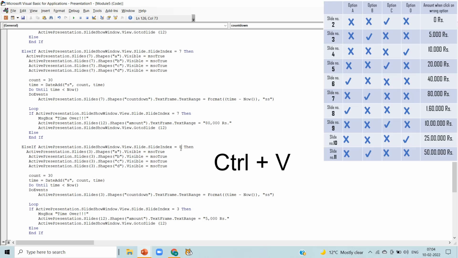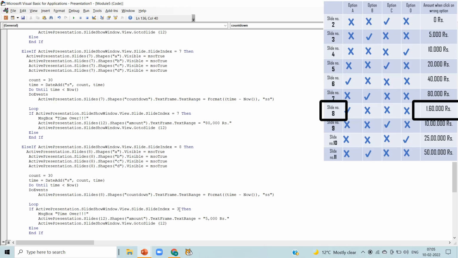Now change the slide number to slide number 8 in every line which we have just pasted. In total we have to make changes in 9 lines. In 8 lines we have to change the slide number, and in 9th line we have to change the amount. And for the slide number 8 it is 1,60,000 here.